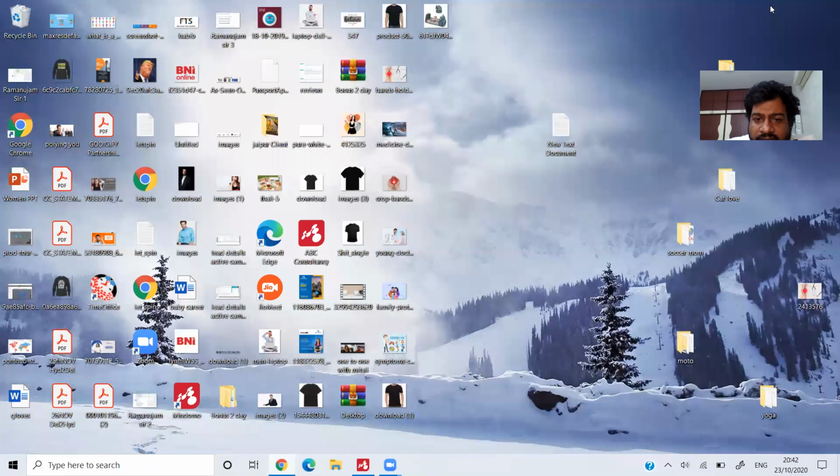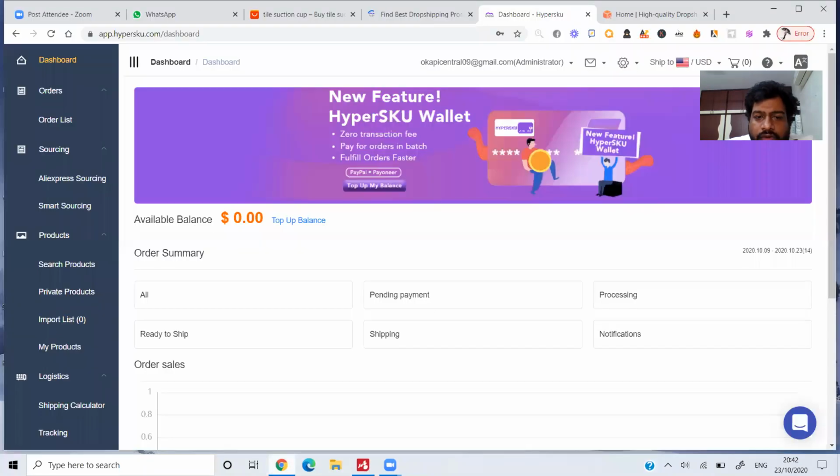Just need to confirm that as of now we are using Overflow only. Yes, we are using Overflow only, but this particular vendor, as I told you, will ship the particular product in 2 to 3 days minimum or 8 to 12 days maximum. So how do you work with these particular people?